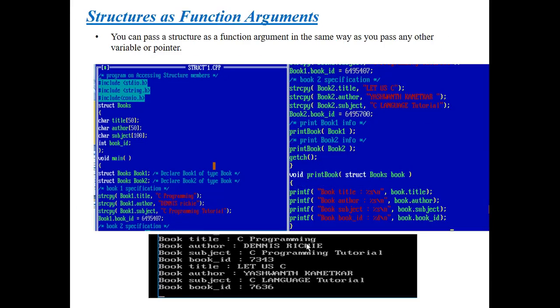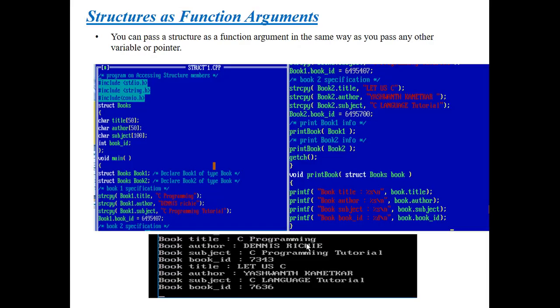Next, structures as function arguments. How can we pass a structure as an argument to a function? Is it possible to pass a structure as an argument to a function? Yes, it is possible to pass a structure as an argument to a function. There is a way to do it.